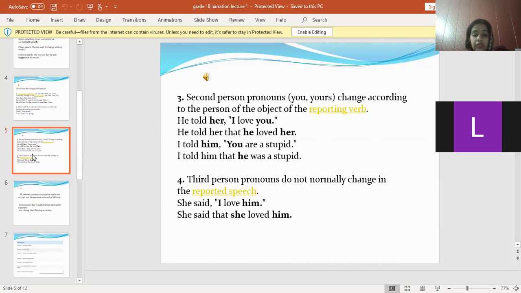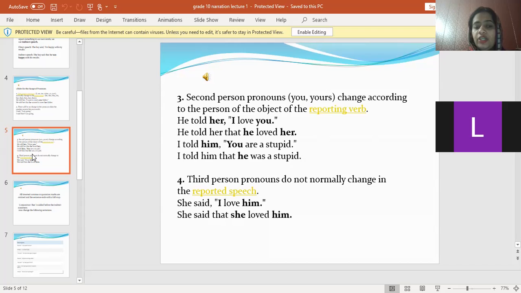So the second person pronoun you changes according to the person of the object of the reporting speech. Over here, her is the object. In "I love you," you is the second person pronoun.